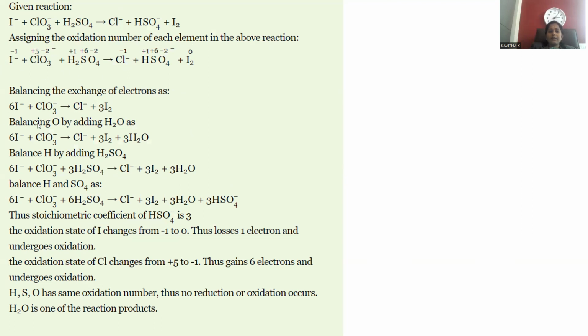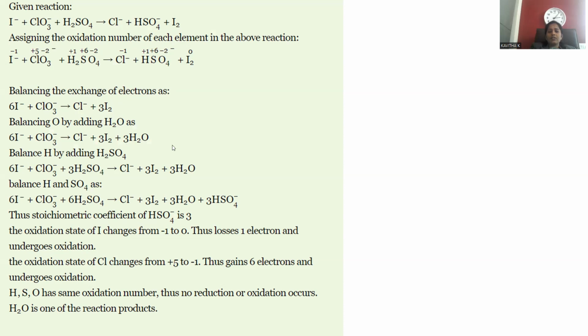sides, 6 I minus can be accompanied with the chlorate ions, and there is a formation of Cl minus, and 3 I2 will be generated. So whenever water is added, because water is to be added on this side in order to balance the oxygen atoms. So here 3 oxygens are there. We need to put 3 moles of water so that oxygens get balanced.